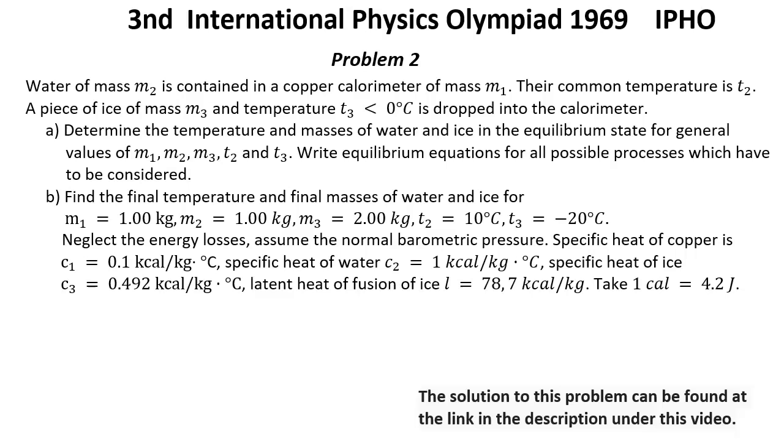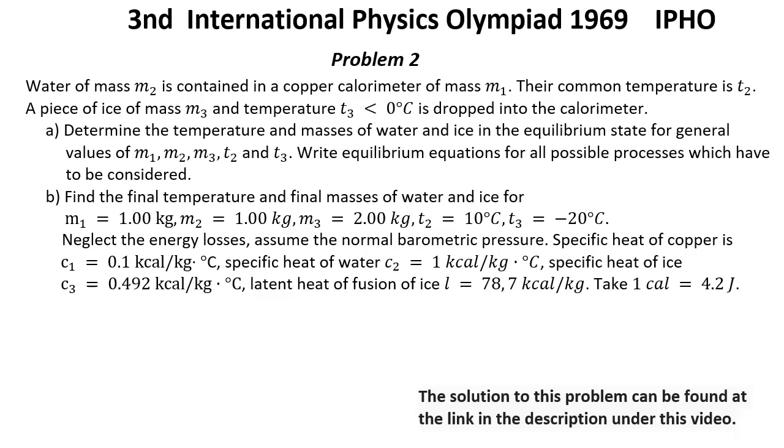Question A. Determine the temperature and the masses of water and ice in the equilibrium state for general values of M1, M2, M3, T2 and T3. Write equilibrium equations for all possible processes which have to be considered.